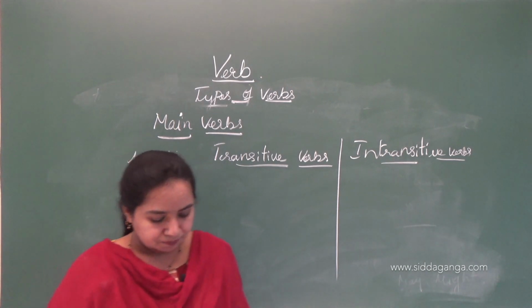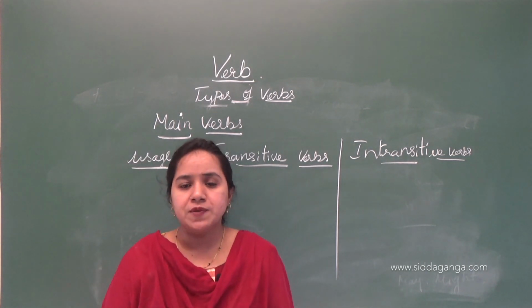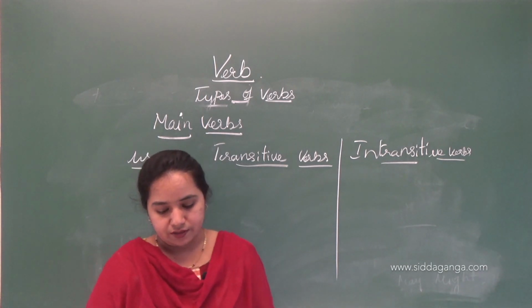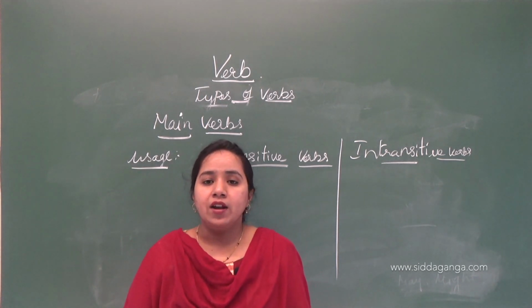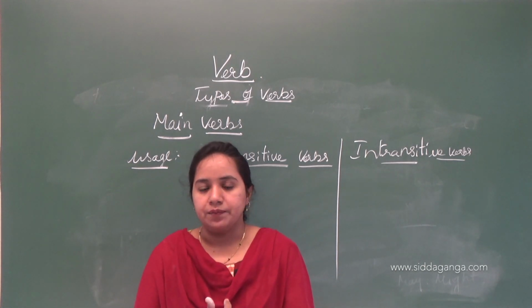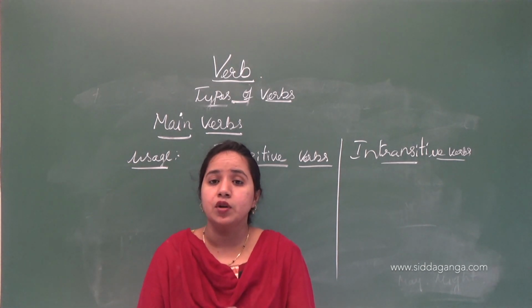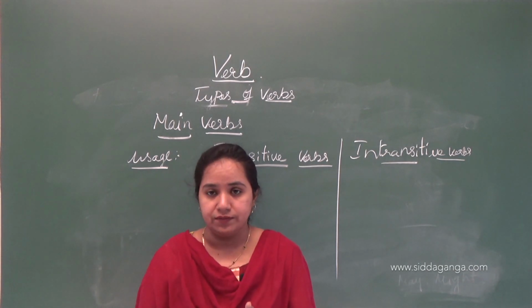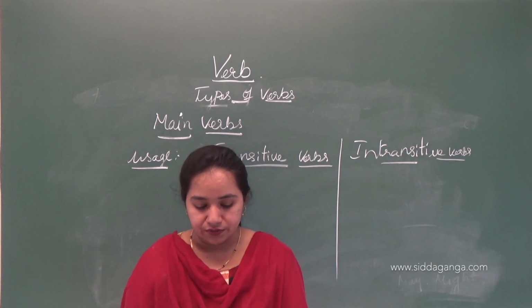In this, the transitive verbs are those which take an object, that is, their action is referred over it. Here, if we take some object, the verb tells about an action over that object. So that is called transitive.